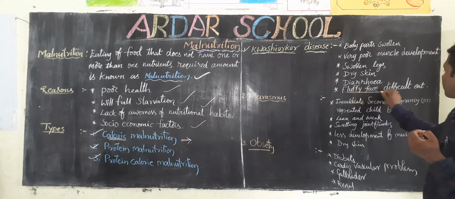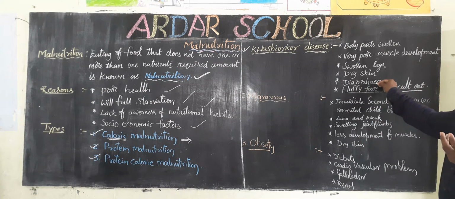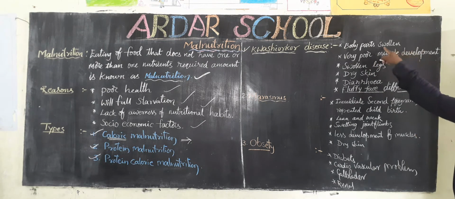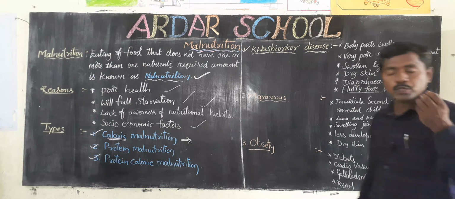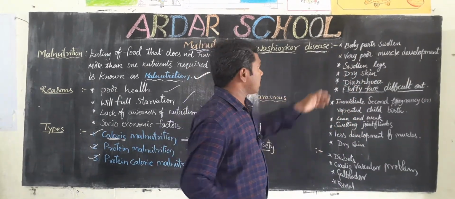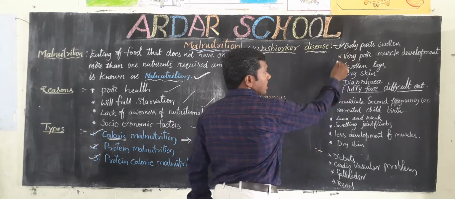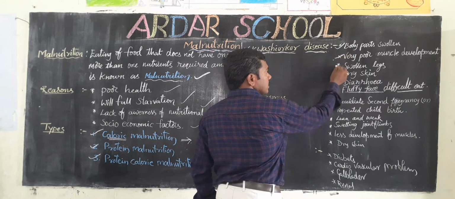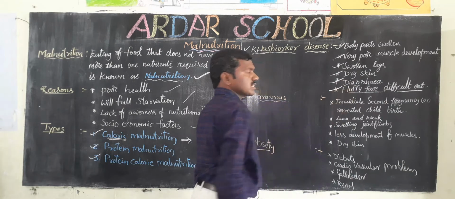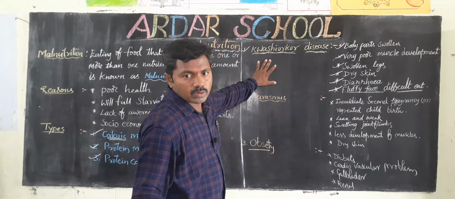Next, fluffy face, difficult to eat. Diarrhea, dry skin, swollen legs, very poor muscle development. Body parts are swollen by accumulation of water in the intercellular spaces. So that is the main characteristic of kwashiorkor. Body parts are swollen, very poor muscle development, swollen legs, dry skin, diarrhea, fluffy face, difficult to eat. Those are the characteristics. Okay, children.